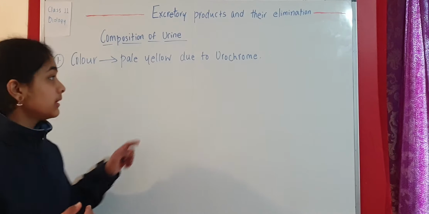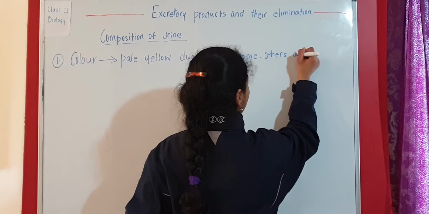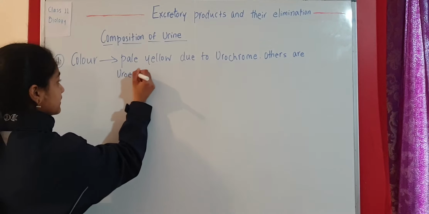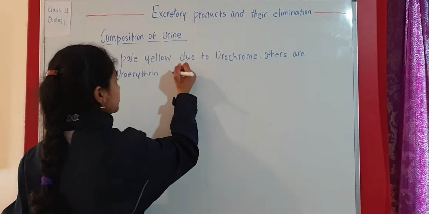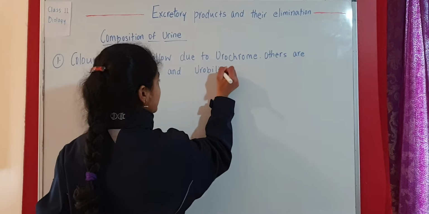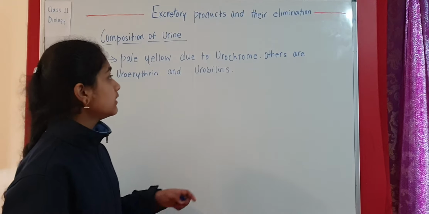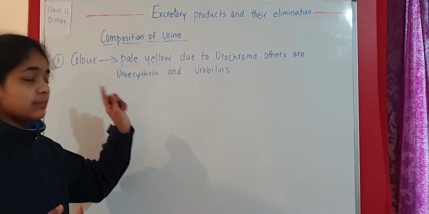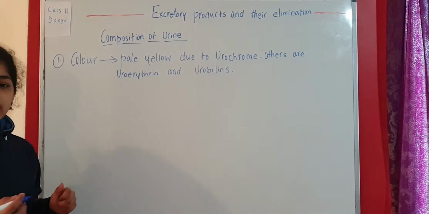Other than this urochrome, there are also some other pigments. So other pigments are uroerythrin, and also there are some urobilins. So this pale yellow color is due to this urochrome. Uro means urea or urine. Chrome means color. So that's why urochrome, because this is responsible for the pale yellow color of urine. The nature of that urine is pale yellow. So this is about the color.